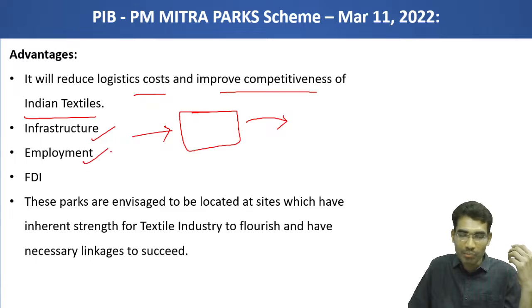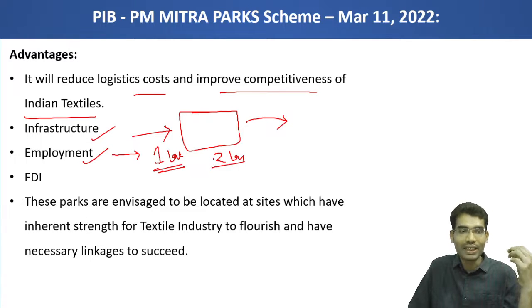It will create employment. It is estimated that 1 lakh direct jobs are created and 2 lakh people will get employment indirectly. And once infrastructure develops, foreign direct investment is also likely to come and invest in that location.